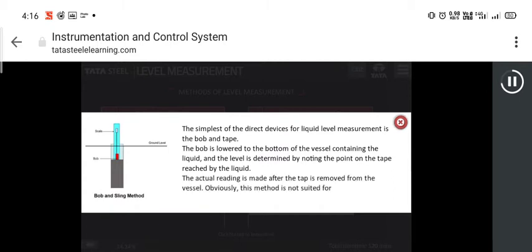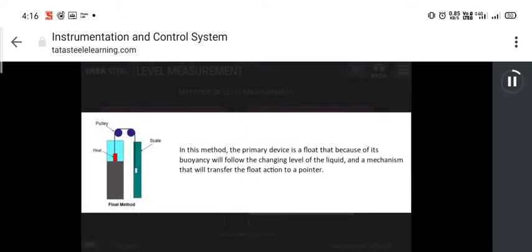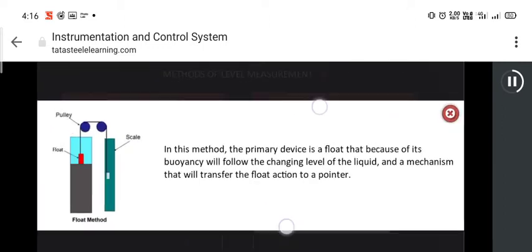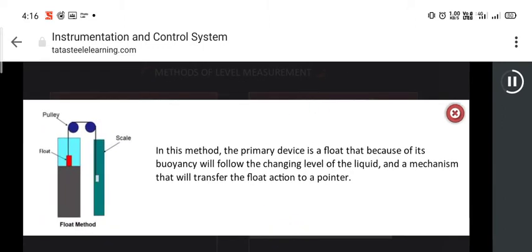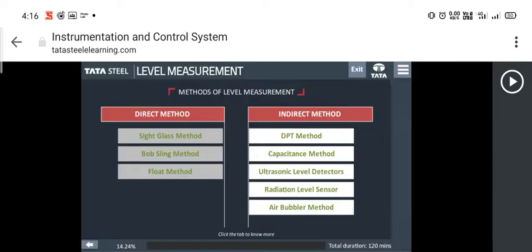The simplest of the direct devices for liquid level measurement is the bob and tape. The bob is lowered to the bottom of the vessel containing the liquid, and the level is determined by noting the point on the tape reached by the liquid. The actual reading is made after the tape is removed from the vessel. Obviously, this method is not suited for continuous measurement.